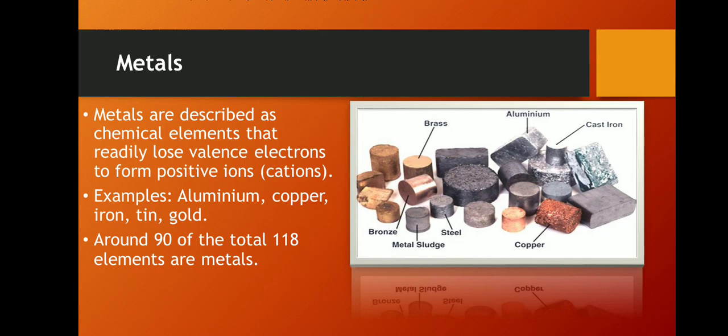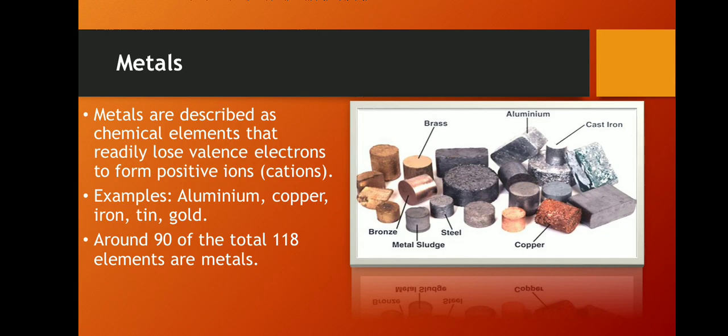If we classify all the materials into two, metals and non-metals, do you know what is meant by metals? Metals are chemical elements that readily lose valence electrons to form positive ions. Example: aluminium, copper, iron, tin, gold.